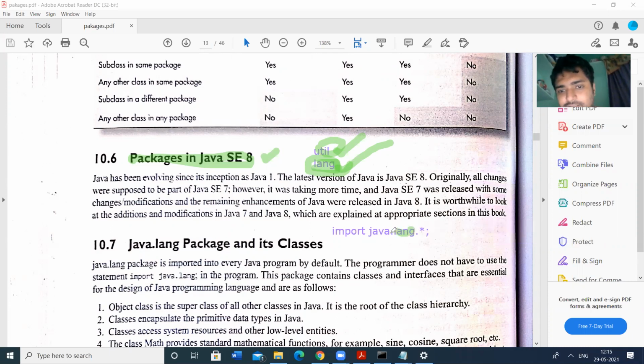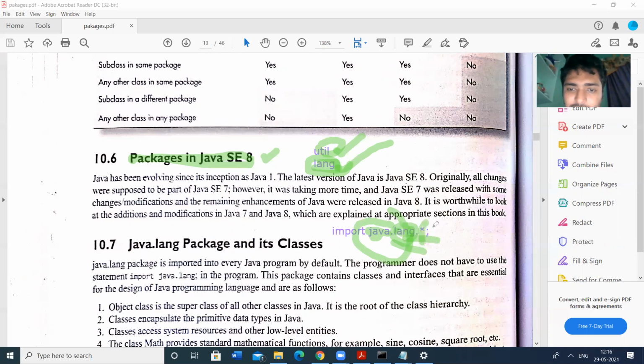Lang is a sub package of the Java package. Java is the main package here, and all the available packages are sub packages of the Java package.